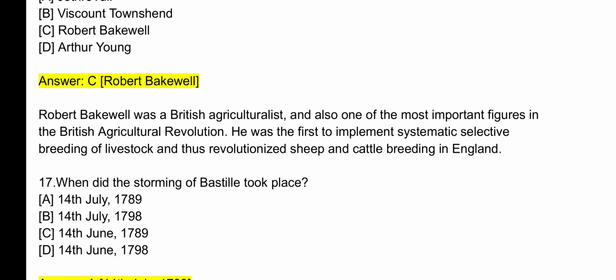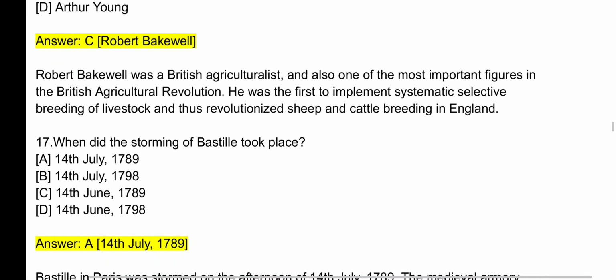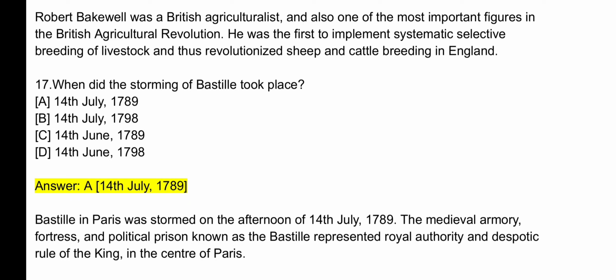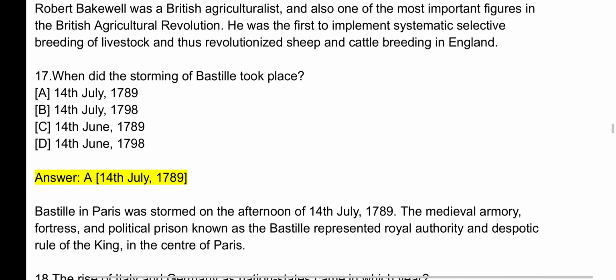Question number 17. When did the storming of Bastille take place? The answer is A. 14th July 1789. Bastille in Paris was stormed on the afternoon of 14th July 1789. The medieval armory, fortress and political prison known as the Bastille represented royal authority and despotic rule of the king in the center of Paris.